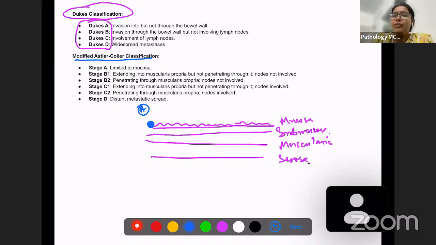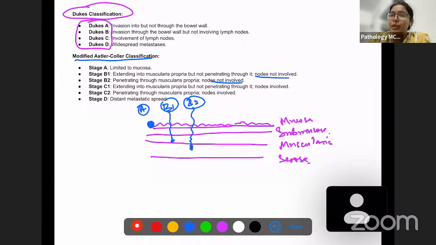Okay. And then we have stage B1. Stage B1 is extending into the muscularis propria, but not going in. It's just touching the muscularis propria, but not going beyond that. Okay. And of course, nodes are not involved.